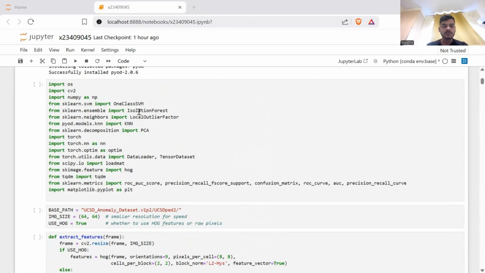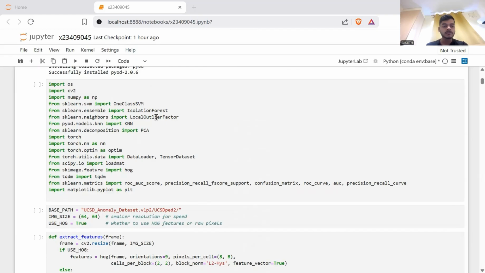The code begins by importing essential libraries required for building an anomaly detection pipeline using both machine learning and deep learning approaches. The OS module is included to handle directory navigation and file system operations, which is important when working with datasets stored in folders. The cv2 library, part of OpenCV, is imported to load and process images, perform resizing, grayscale conversion, and other computer vision tasks essential for preparing frames for model training.